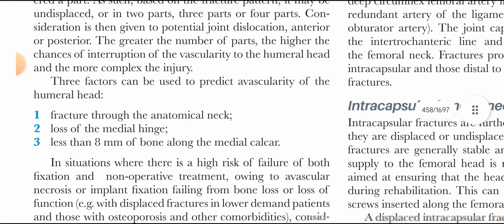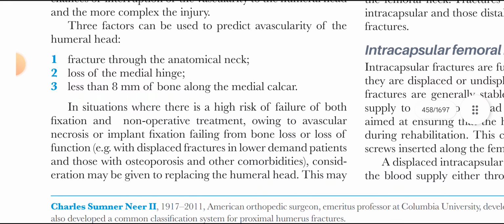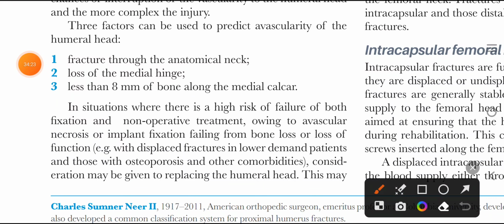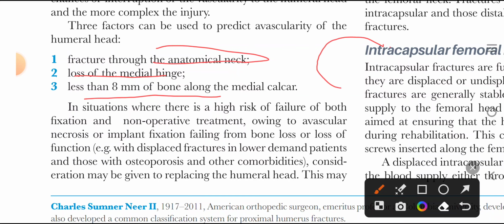What are the predictors of avascular necrosis of the head of the humerus? Those are fracture through the anatomic neck, loss of medial hinge, and less than 8 mm of bone calcar along the medial calcar. For example, this is the humeral head.